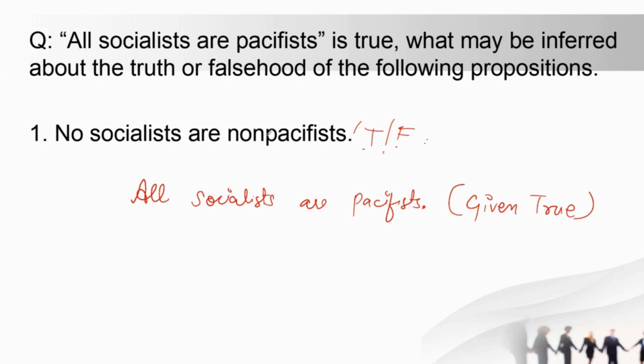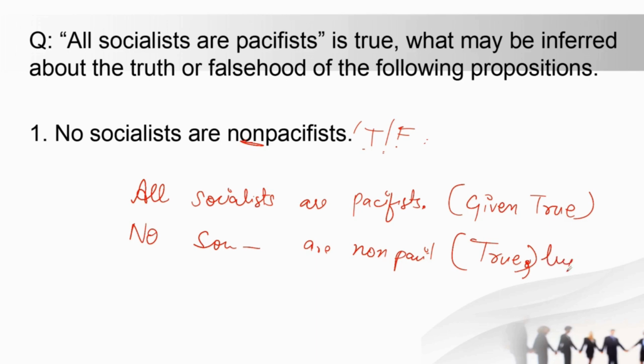Now what do we need here? We need non-pacifist, and you know कि आपका non कहाँ आता है in case of obversion. So A का obversion करना है. A का obversion is no, and then socialist are non-pacifist. Non-pacifist. ठीक है, so I'm not writing पूरा pacifist. So again this is also true because this is true, so this also has to be true because these are logically equivalent and true. And यहाँ पे आपने क्या use किया? You have to write by using what? Obversion.